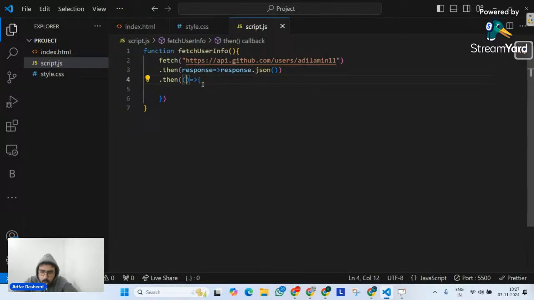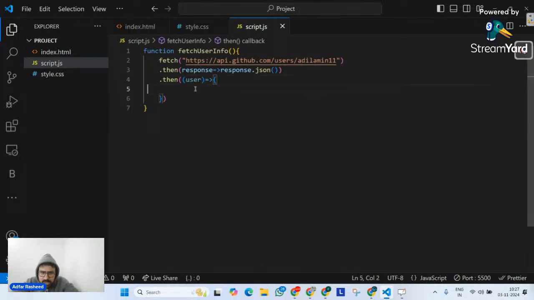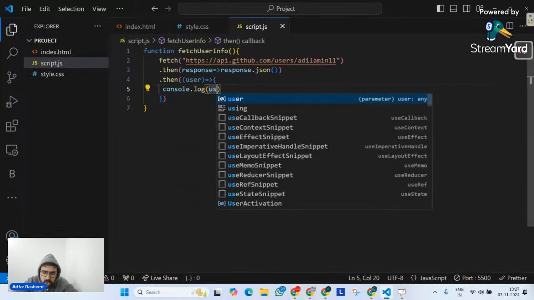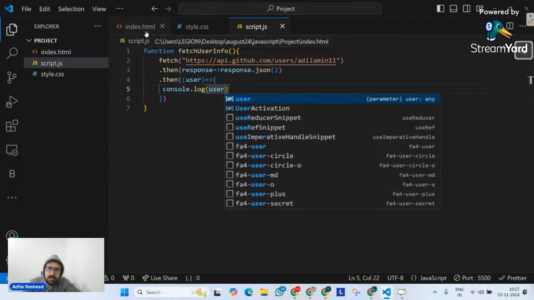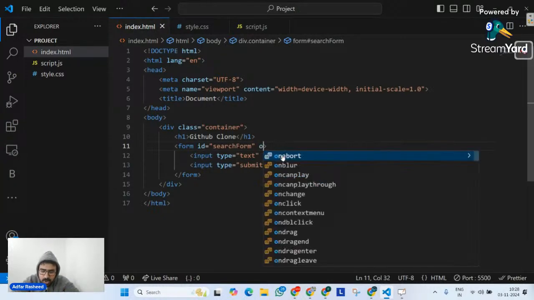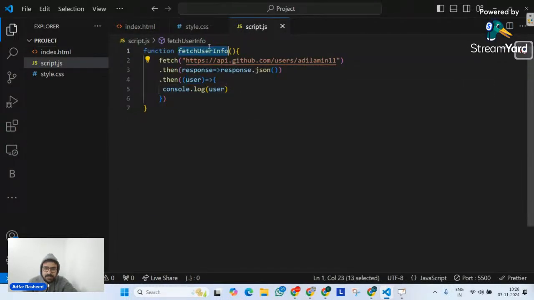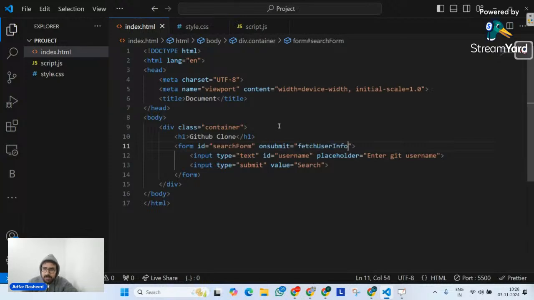Very good. Over here, I will simply put user. Let's even try to console this, so I will say console.log user. Although I am not going to implement my functionality, by that I mean the on-click event, directly. Here I'm going to use add event listener. But as of now, since I just want to see whether I'm getting the data or not, I will use an event called on submit, and I am going to tell it to call a function called fetch user info. So whenever I submit this form, please call the function fetch user info.